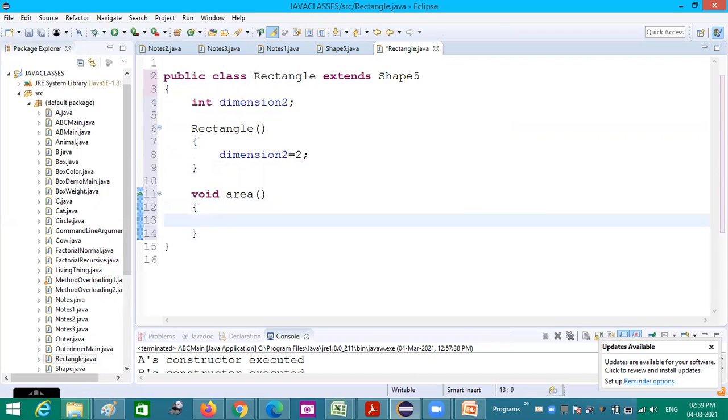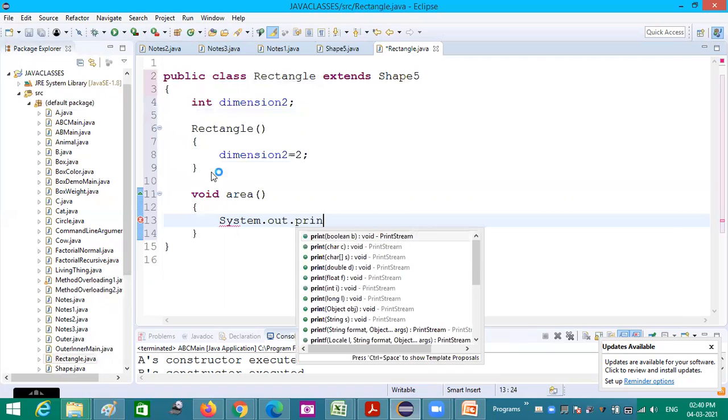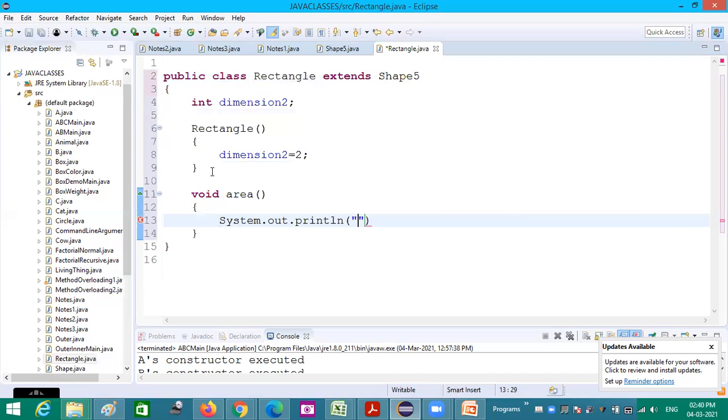Inside this area, since this is a rectangle, we can have dimension 1 multiplied by dimension 2, which will give us the area. So I am directly printing that, system dot out dot println, rectangle's area is dimension 1 multiplied by dimension 2.